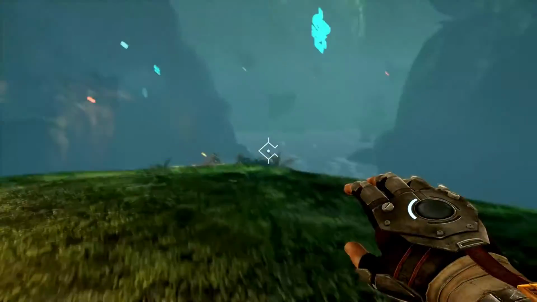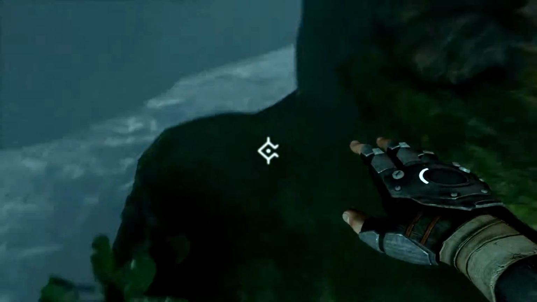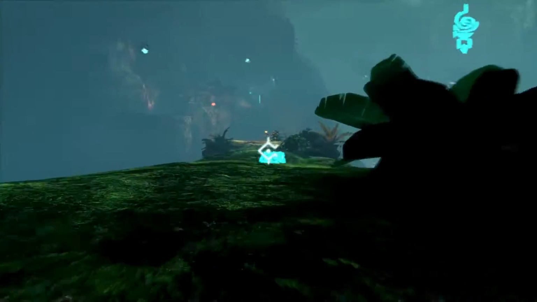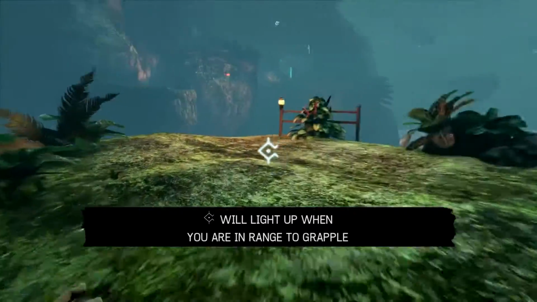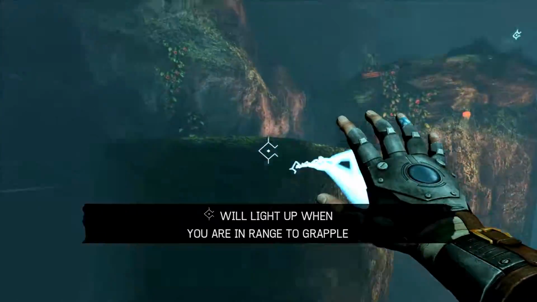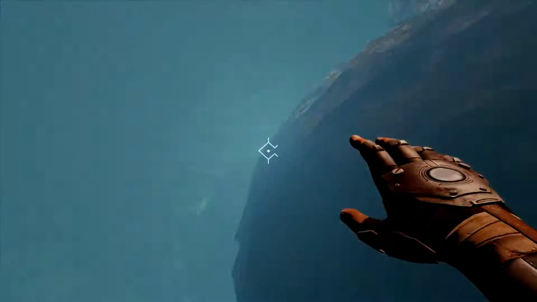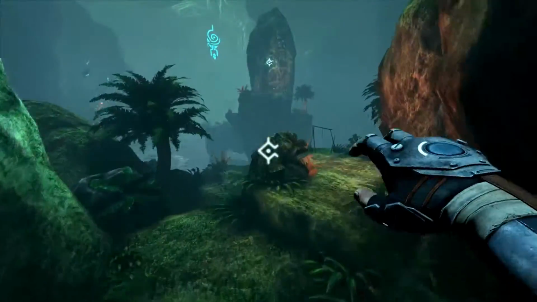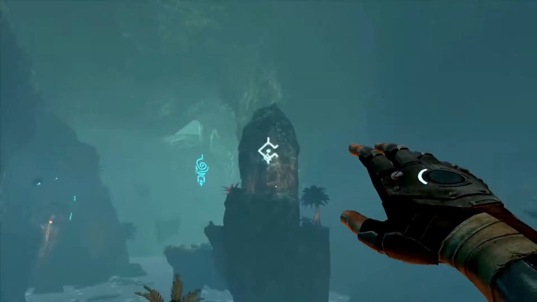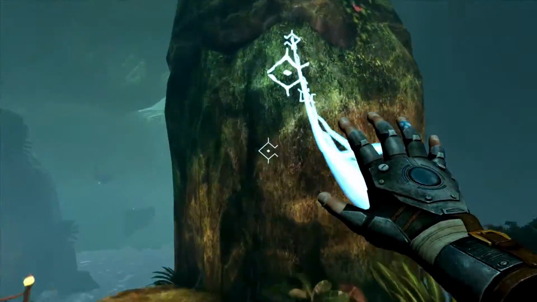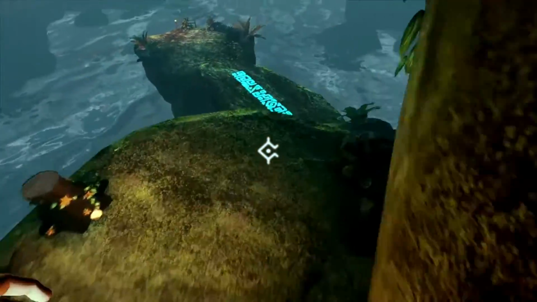Like we're defying gravity. Like the song. I want you to try defying gravity. Okay. So it's something about things lighting up when I'm in grapple range, and I gotta hold it for a long enough time.